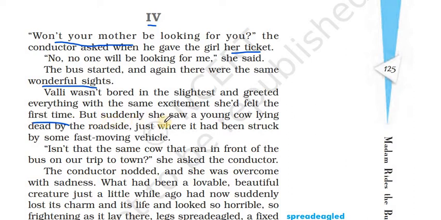But suddenly she saw a young cow lying by the roadside, just where it had been struck by some fast-moving vehicle. So she saw a young cow lying dead there on the roadside. It seems to have been hit by a vehicle.